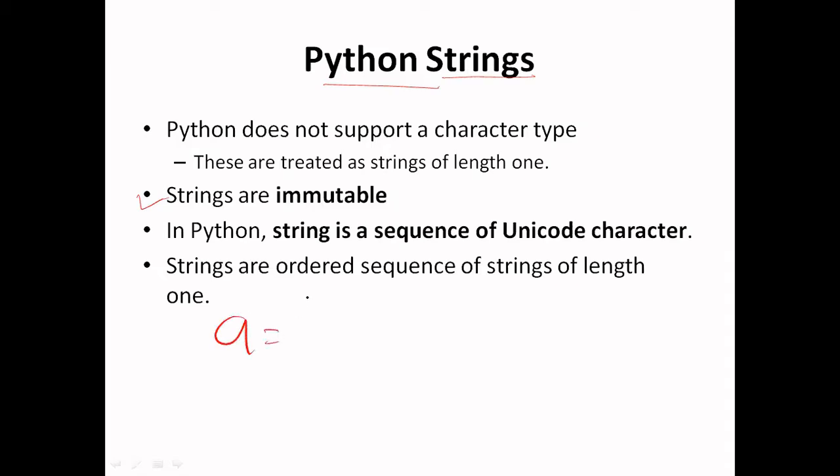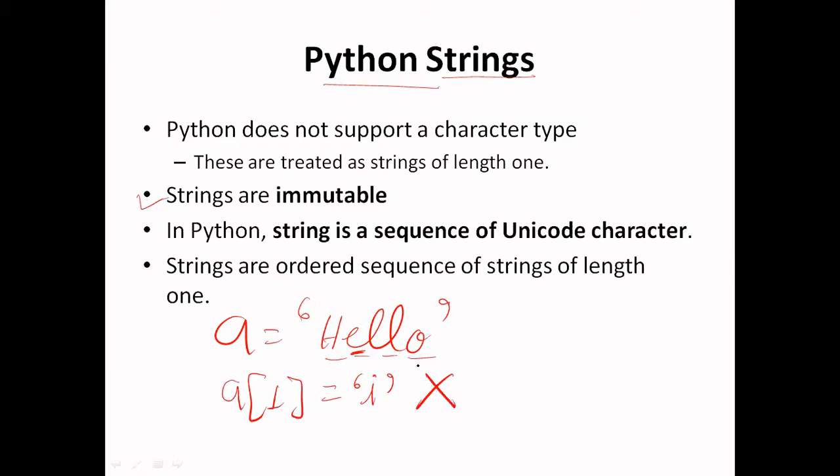Suppose we have a string a equals hello. Once this string has been defined, we cannot change any character of this string. If I want to change the second character using the subscript operator, I cannot use the assignment operator to assign a new character for this. So this is an invalid statement because strings are immutable objects.